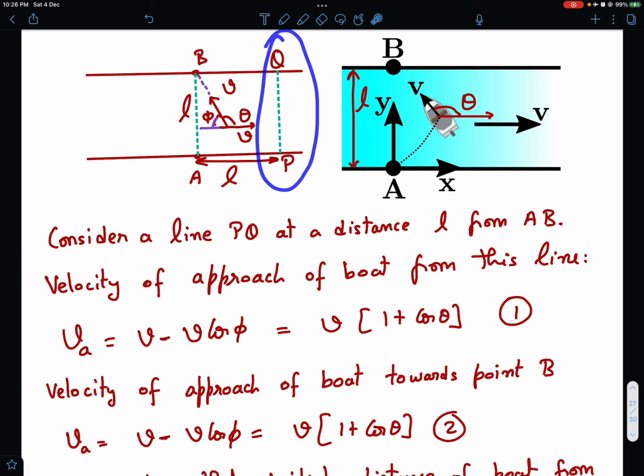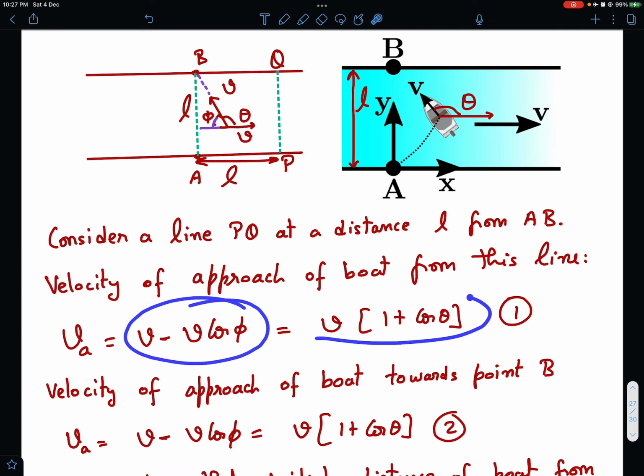Now you can also imagine a line PQ which is at the same distance as point B. So B is at a distance of L, and I am imagining a line PQ which is at a distance of L from AB. And if you realize, you can see that the velocity of approach of the boat towards line PQ and the velocity of approach of the boat towards B are both the same. Why? Because what's the component of this boat velocity in the x direction? This is V because of the velocity of the canal, and this V has a backward projection of V cos phi. So the net velocity is V into (1 minus cos phi), or V minus V cos phi, which is again V into (1 plus cos theta).